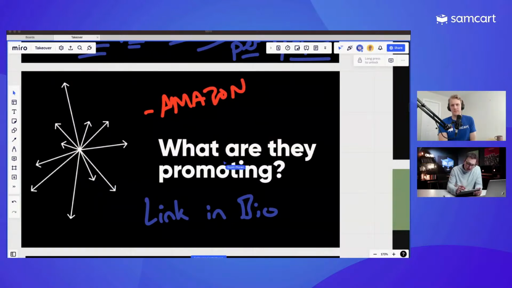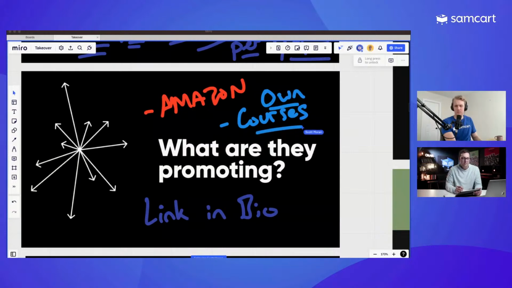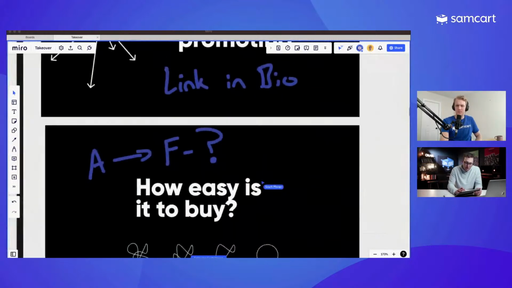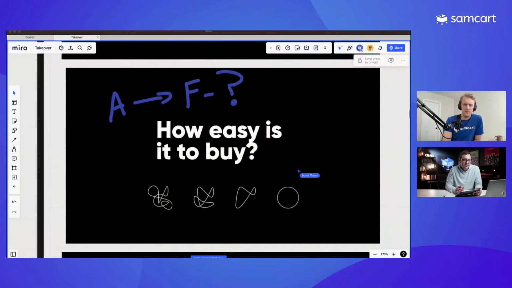What I like a lot, okay, is that she's over here selling her own courses, stuff that she owns and is hers. Love that. Absolutely love that out of her. So, which brings us to our next question, right? How easy is it to buy? And you guys hopefully have given yourselves a little bit of a thought here and said, okay, how easy is it for people to buy my stuff, A through F?